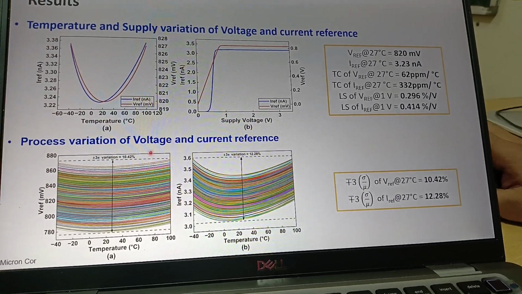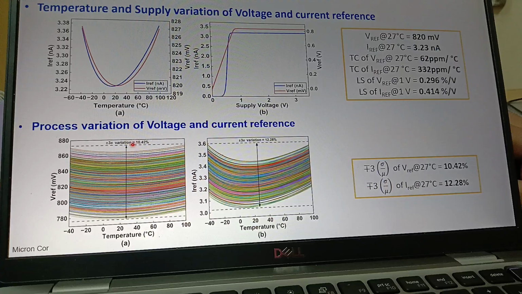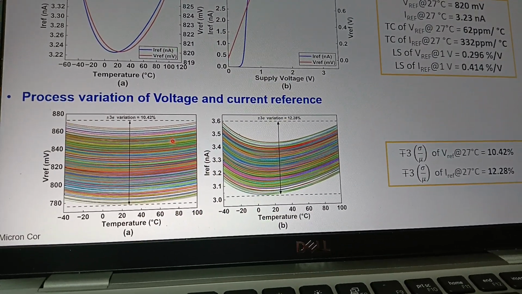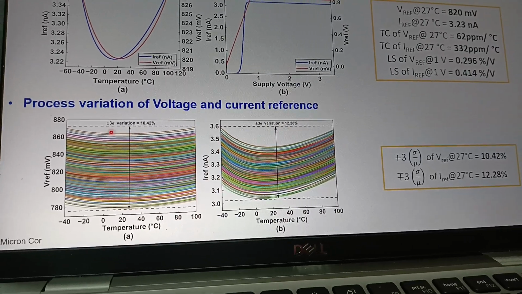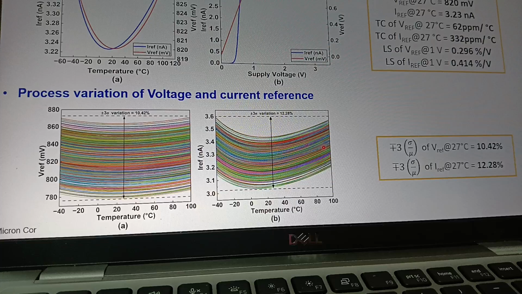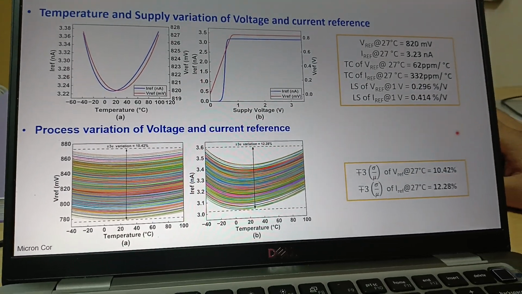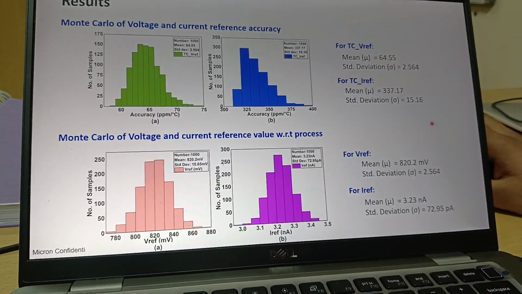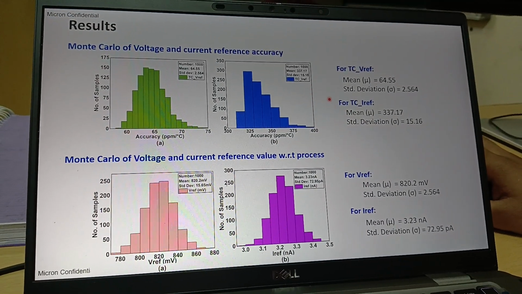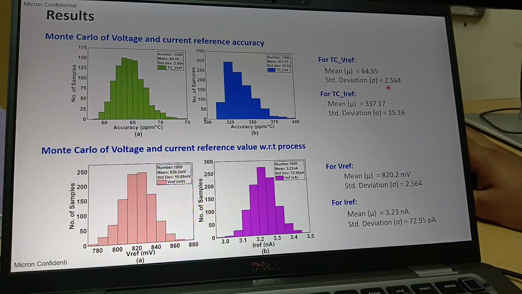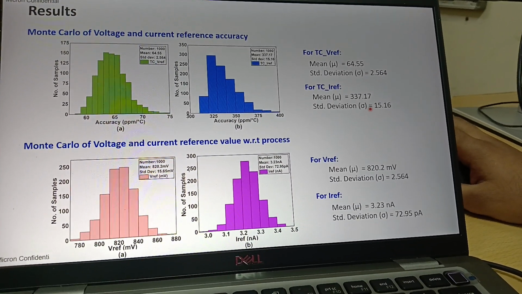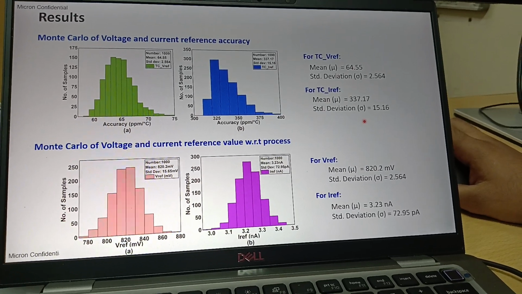This is the process variation of voltage and current reference. That means we will not get much spread across all the corners. Even let's say I took 1000 samples, the 1000 samples lie around this voltage range only. And this is the current plot also. I'm putting the numbers here. These are the Monte Carlo results that we generally show for process variation and mismatch. If you see, the Monte Carlo results are also promising. So with the help of those results, we are claiming that our circuit is independent of process.